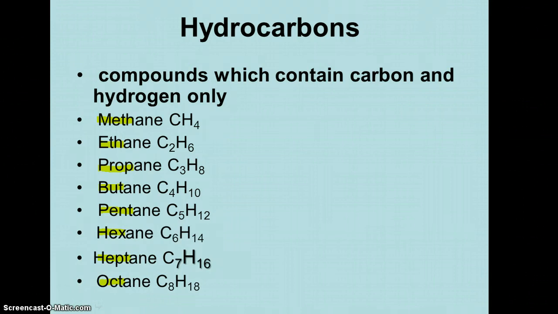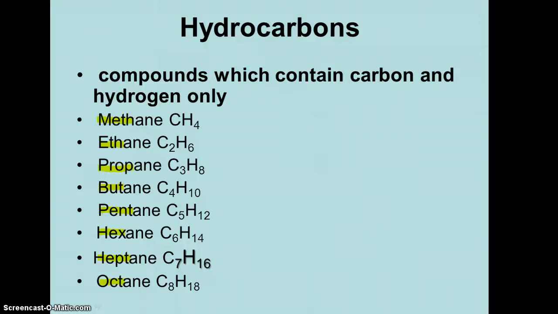Here are some examples of each. I want you to note the highlighted prefixes on each of these. You can see that I have meth, eth, prop, but, pent, hex, hept, and oct all highlighted. Those prefixes are telling you how many carbons are in each of these.